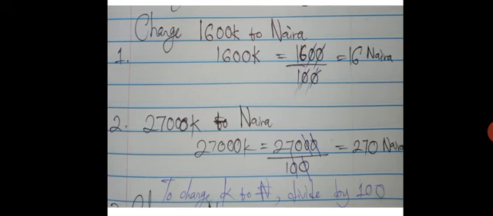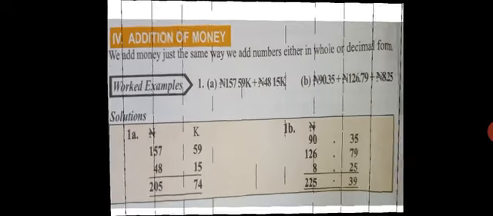The same principle is applied to example 2. So do not forget that to change kobo to naira, you have to divide by 100. But to convert naira to kobo, you have to multiply by 100. So, next slide. Addition of money.